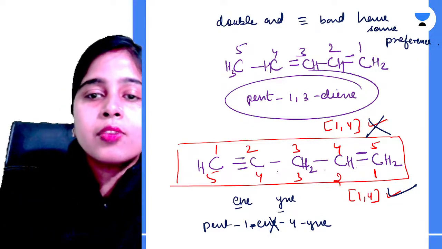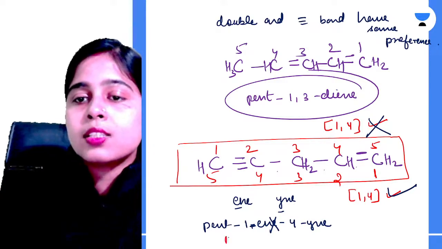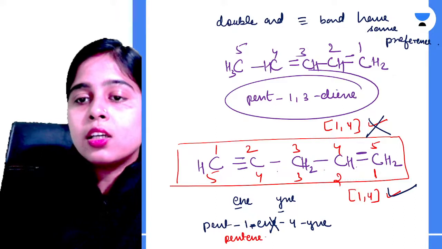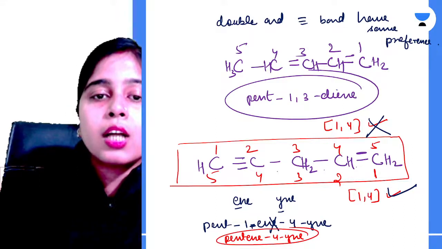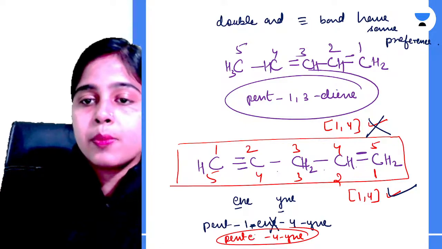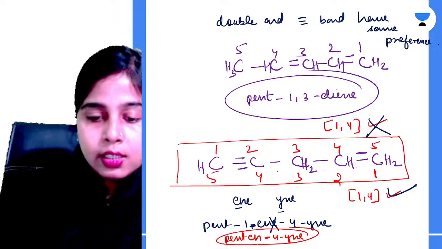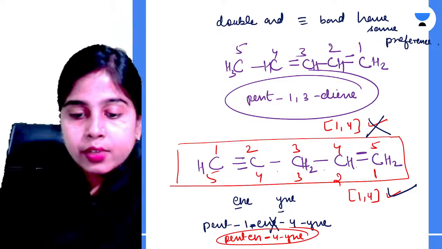So the correct name will be, you can omit the first position as well. So you can write the name as such, pentene, 4-ine. This is the correct name of this compound, pentene 4-ine. Very sorry for the E over here. So it will be pentene 4-ine. Clear, everyone? I hope it is clear.